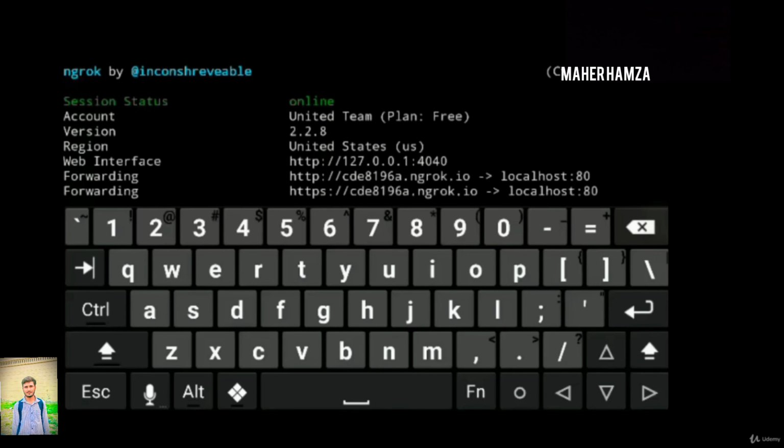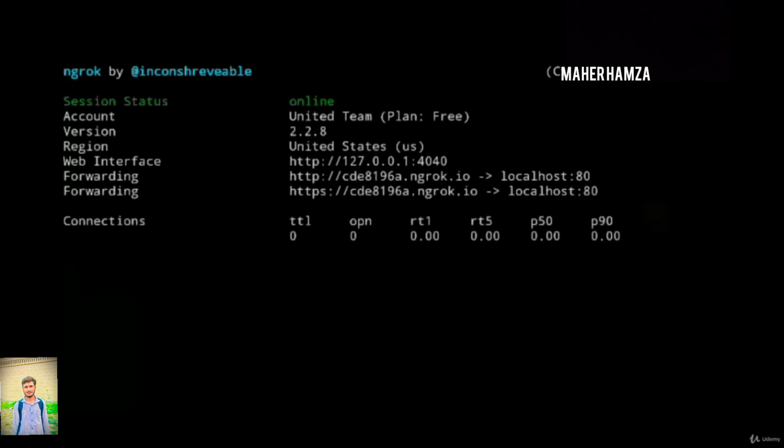In the next videos, I'll be telling you how to use Metasploit and Ngrok to hack Windows and mobile devices. You can do many things with Ngrok. Actually, you can even do phishing, create fake websites and get passwords from your friends. So this is what an Ngrok output looks like.